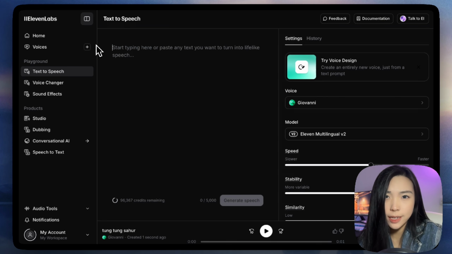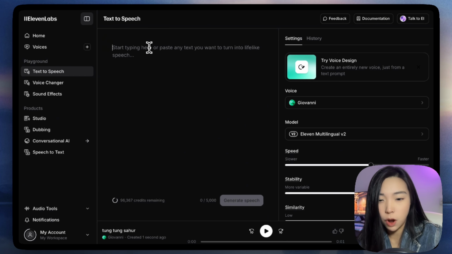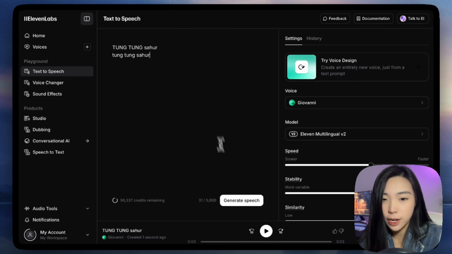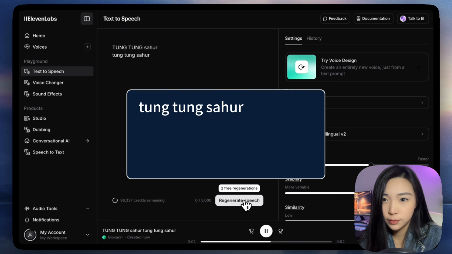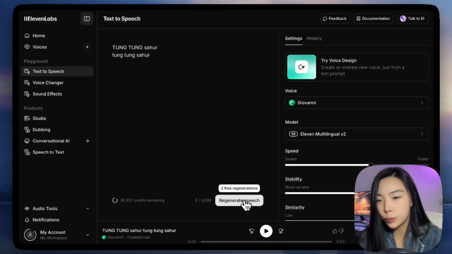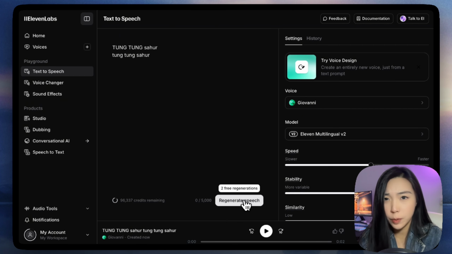But if you want it to sound even more dramatic, you can do all caps. We can really hear the contrast. Tung Tung Sahur, Tung Tung Sahur. So to really have the Brainrot voice, you probably want to all caps everything. So say Tung Tung Sakura. Otherwise, it's just gonna voice out as Tung Tung Sakura. It doesn't really sound that powerful.